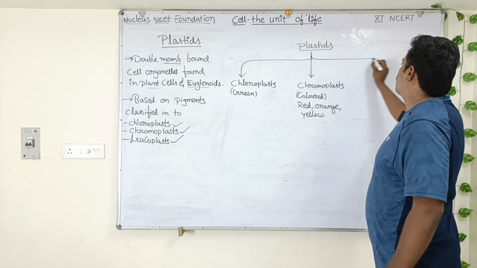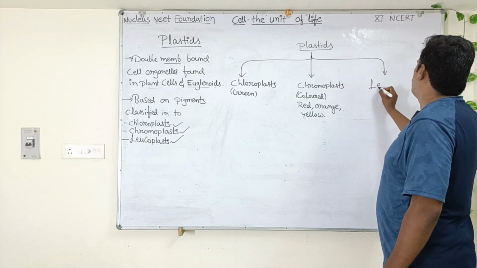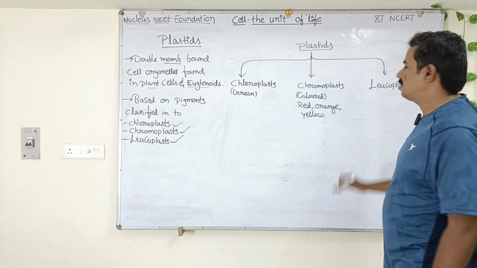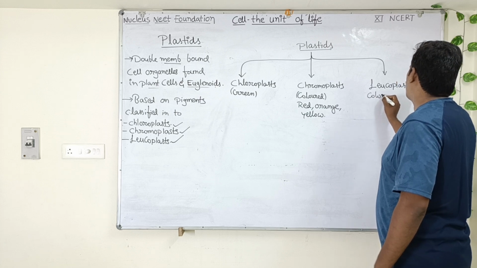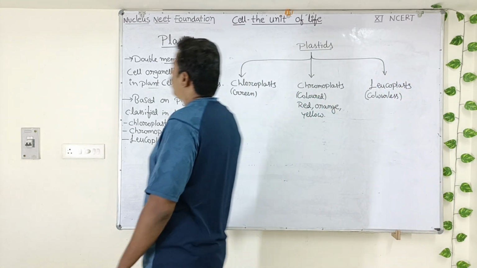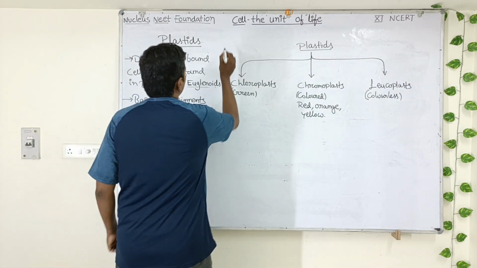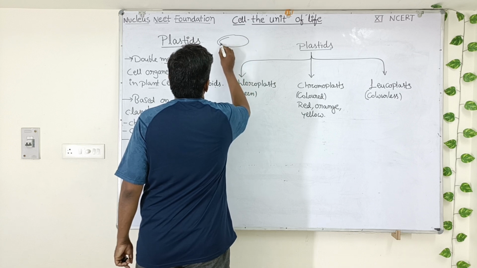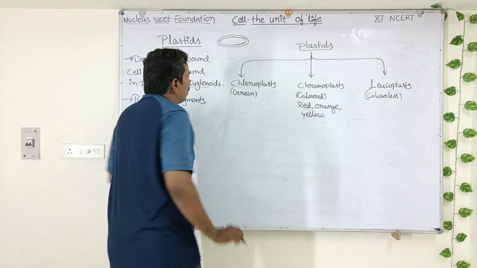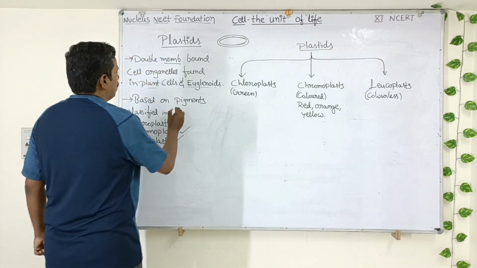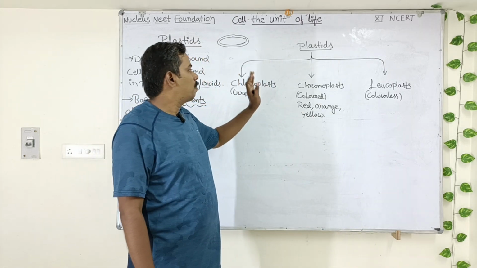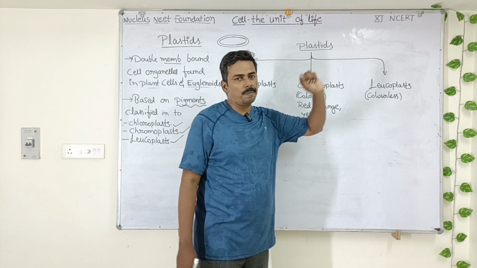The third type of plastids are leucoplasts. Leucoplasts don't have any pigment. That's why they are colorless. They are colorless plastids. So all these plastids are double membrane. They have two membranes. This is the outer membrane and inner membrane. Both membranes are continuous. They don't show any foldings. But based upon the pigments, based upon what? Based upon the pigments only, they are of three types: chloroplasts, chromoplasts, and leucoplasts. Okay.